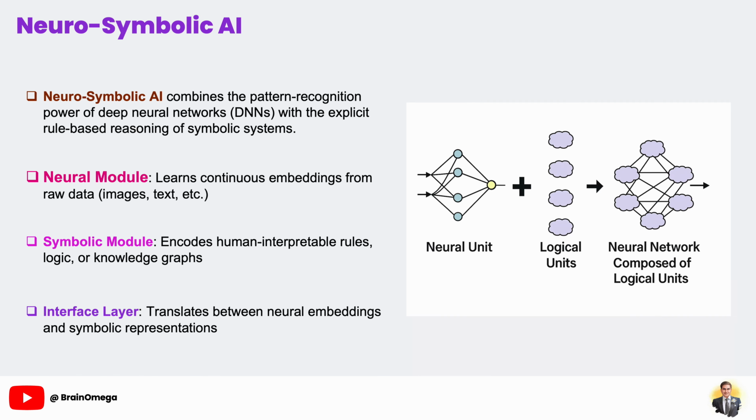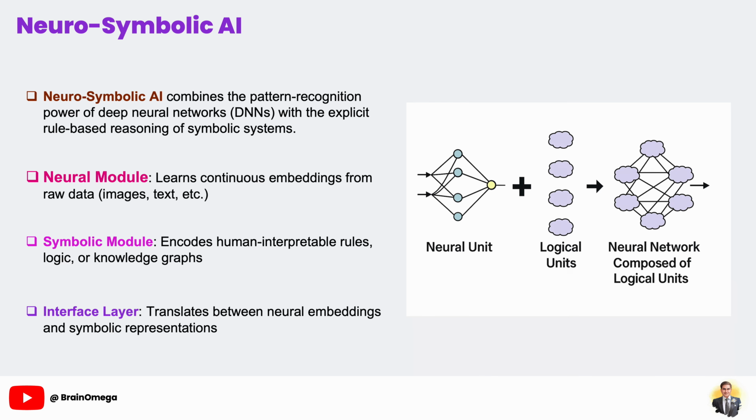Hello everyone, and welcome to this brief overview of Neuro-Symbolic AI and the concept of learning for reasoning. Over the next few minutes, we'll cover two parts. First, I'll introduce you to Neuro-Symbolic AI, what it is, how it's built, and why it's so powerful. Then, we'll dive into learning for reasoning, showing how neural networks and symbolic reasoning layers work together, with concrete examples to illustrate the synergy. Let's start with the first part.